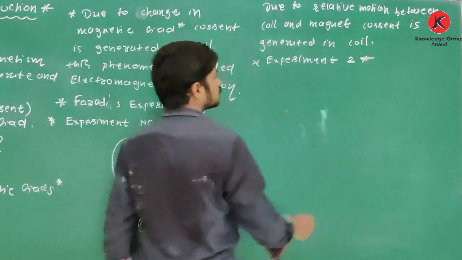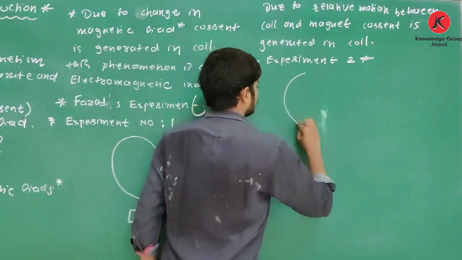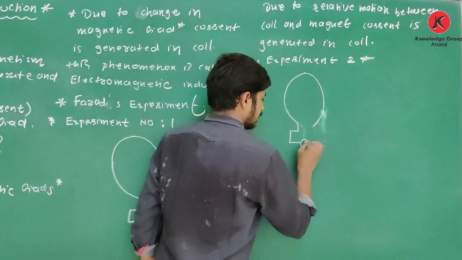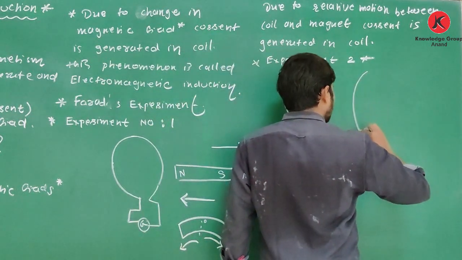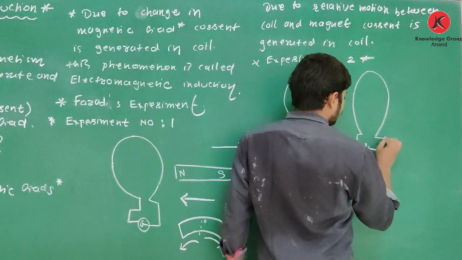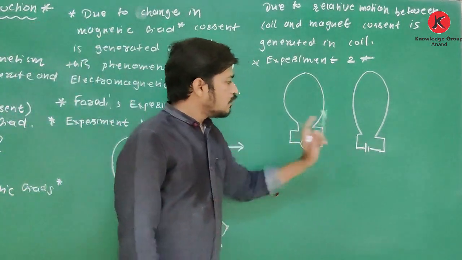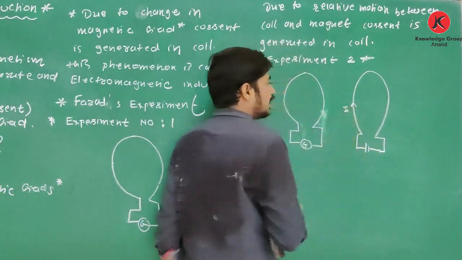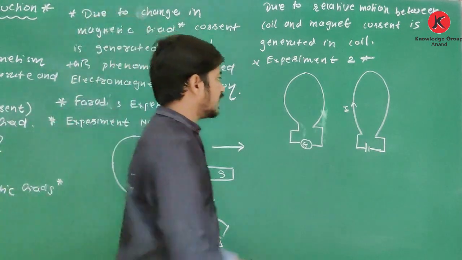Experiment number 2 is, if it is a coil, a galvanometer is connected with it, and the bar magnet is replaced by a coil which is connected with a battery. It is connected with a battery, which means current is flowing from this coil, and we know that this current carrying loop behaves as a magnet.